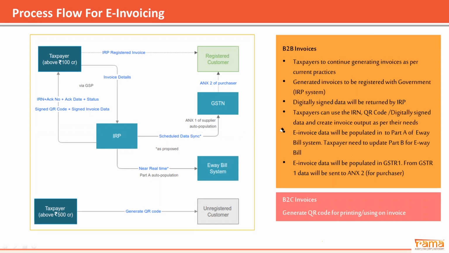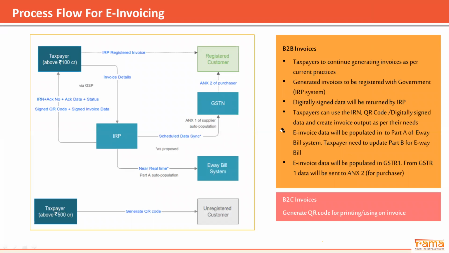Even from 1st October onwards, for those with applicability above 500 crores, if they are not generating any e-invoice, is there any penalty? That's what I'm saying. As of now, they cannot come up with any penalties. A general penalty may be levied once the department visits your office and issues a notice that you have not complied with e-invoicing. They may impose a penalty of 25,000. That is a general penalty provision in GST law.